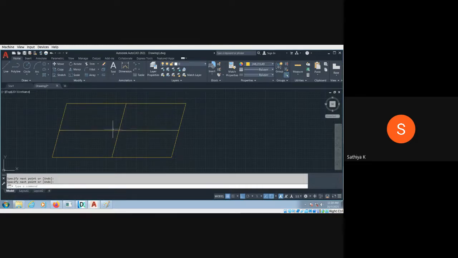Then I have to divide this portion. I take this line and make 5 divisions, for example. Not 5, I have to make 10 divisions. Horizontally 10, vertically also 10.